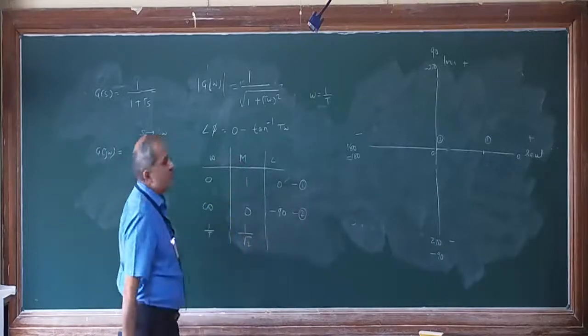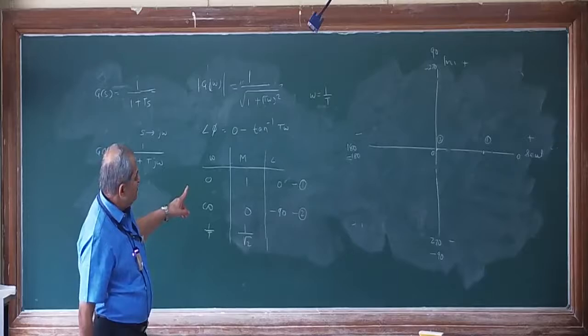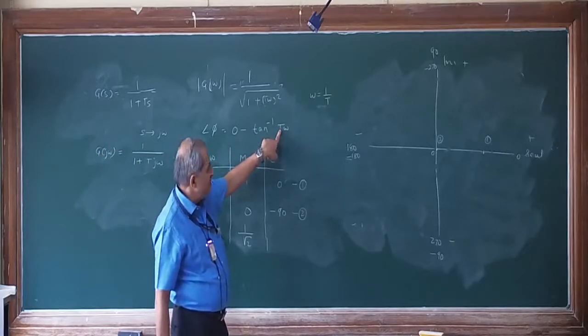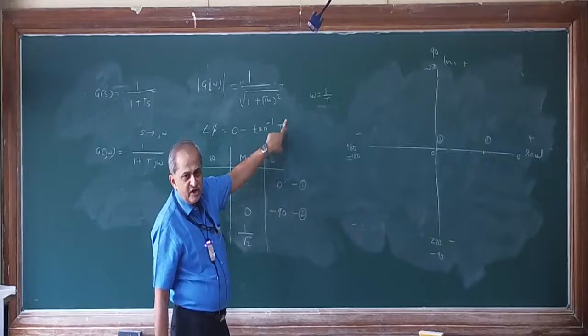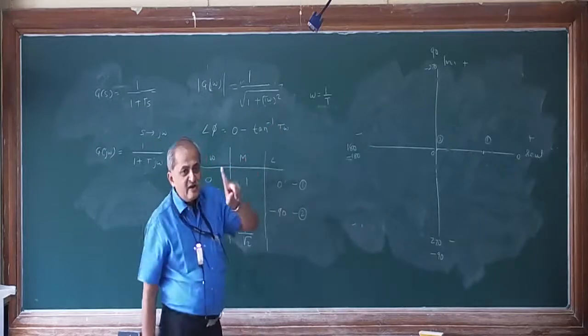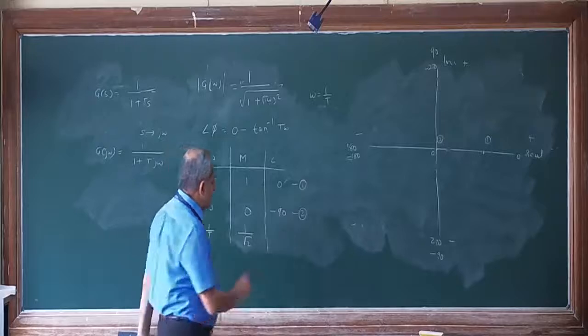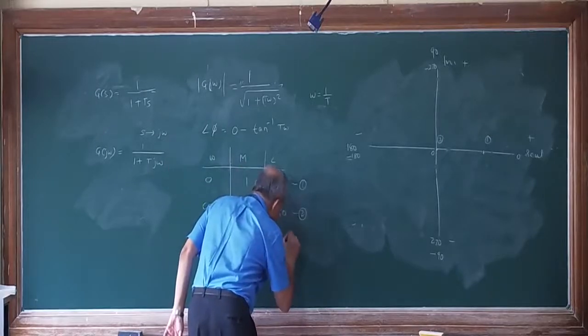And for the angle equation, this is 0 minus tan inverse of t, omega is 1 upon t. So t and t cancel, so tan inverse of 1 is 45 degrees. So 0 minus 45 means minus 45 degrees.